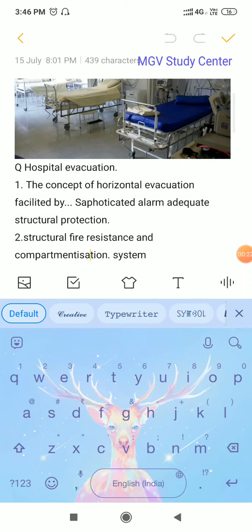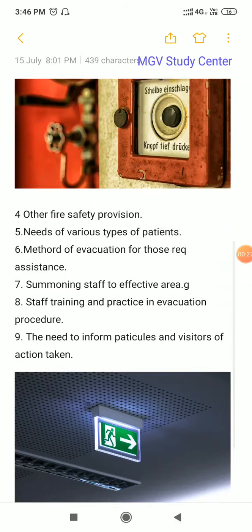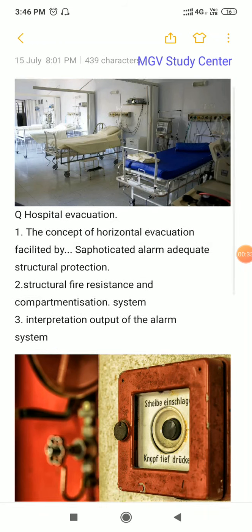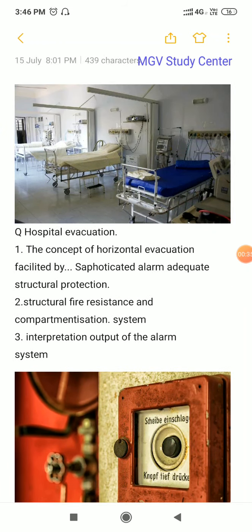In a hospital there are many occupants, meaning clients: many patients, doctors, and many incoming and outgoing relatives of the patients coming into the hospital.